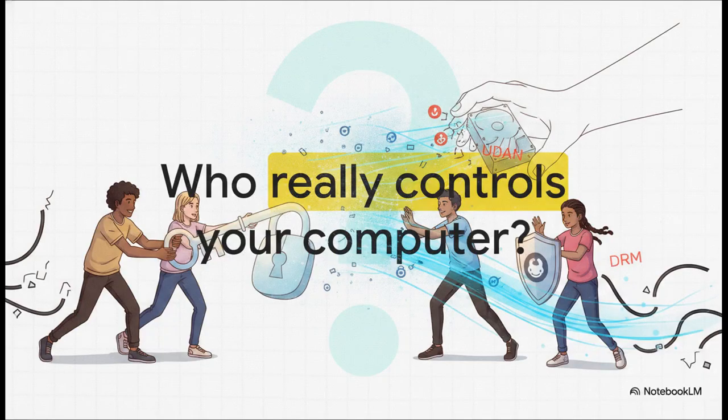But before we even touch the software, I want to pose a question directly to you. Who really controls your computer? Think about it for a second. You bought the hardware, right? But increasingly, it feels like the software dictates exactly what you can and can't do. We constantly find ourselves frustrated by forced updates, those relentless advertisements baked right into the system, and all these artificial limitations. So today's explainer is anchored around one core theme: digital ownership. It's really about taking the keys back.